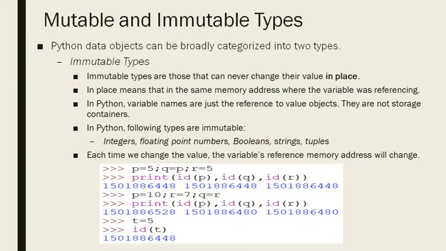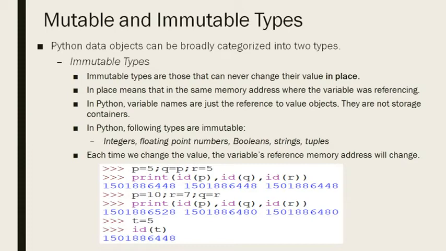So concentrate on this example. We have created three variables, p equal to 5, q equal to p and r equal to 5. I have used semicolons to separate these three in a single line, to minimize the space occupied by these lines. So using this line, it is clear that all the three, p, q and r, have value 5. If we print the id of all these three, you can see the id of p, q and r is the same.